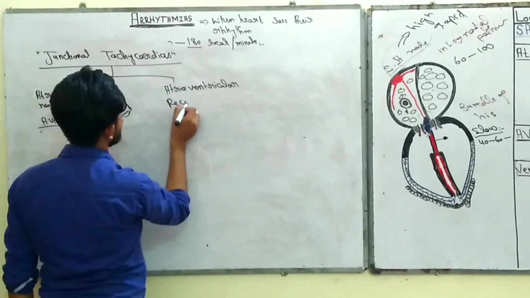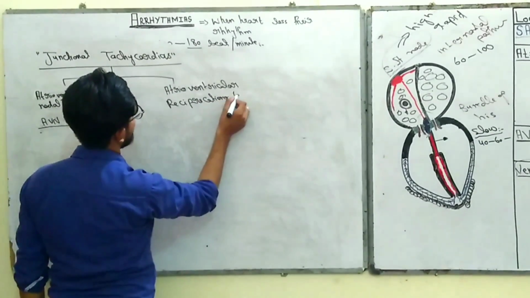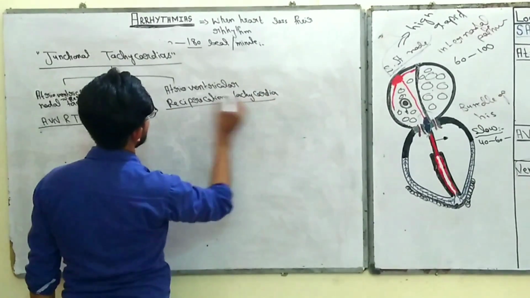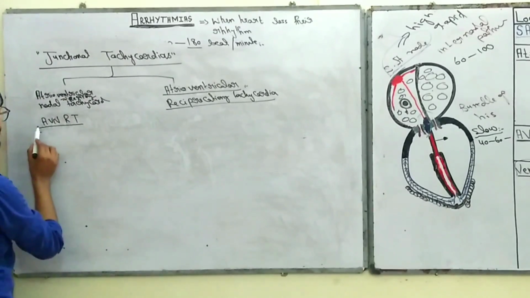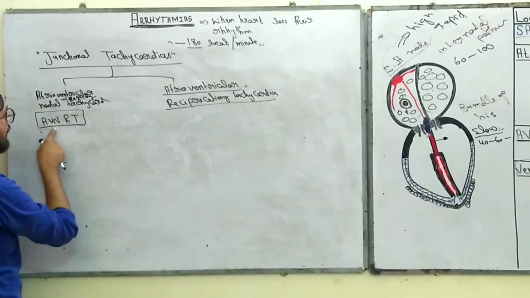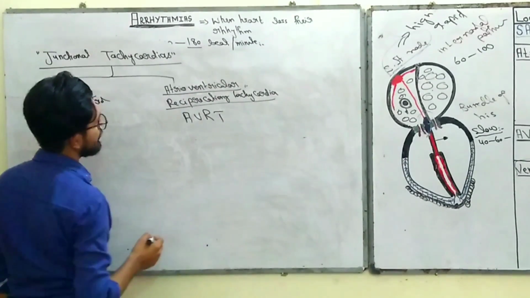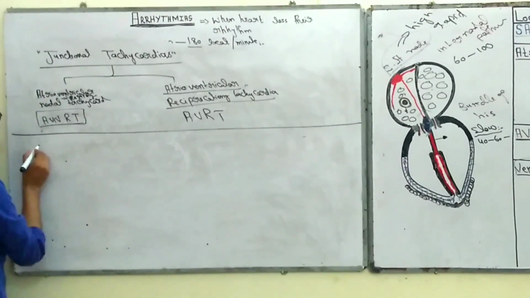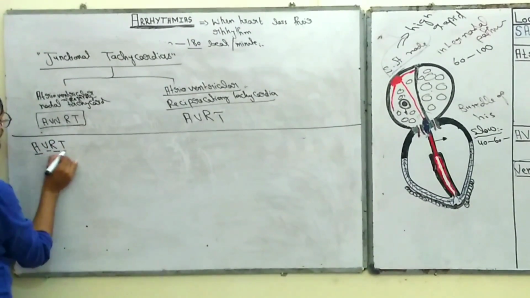Atrioventricular reciprocating tachycardia, right? So first of all, we discuss AVNRT, and then we discuss AVRT, that means atrioventricular reciprocating tachycardia. Okay, let's start. First of all, AVNRT, this means atrioventricular nodal re-entry tachycardia.